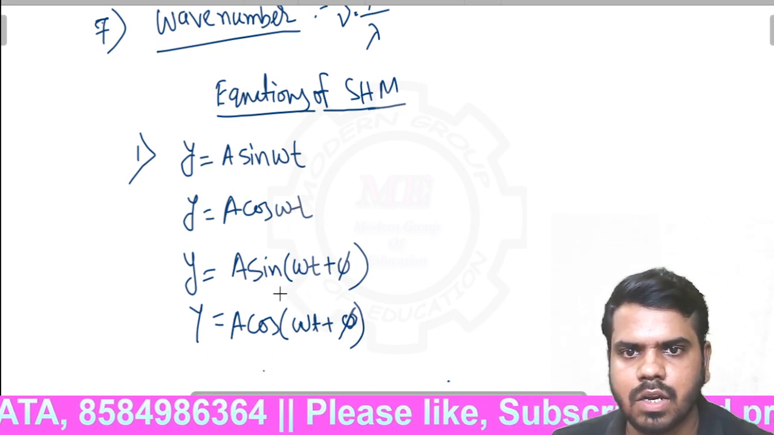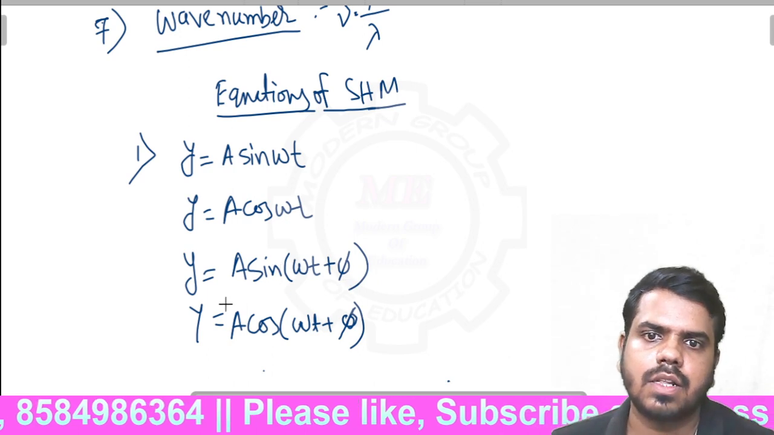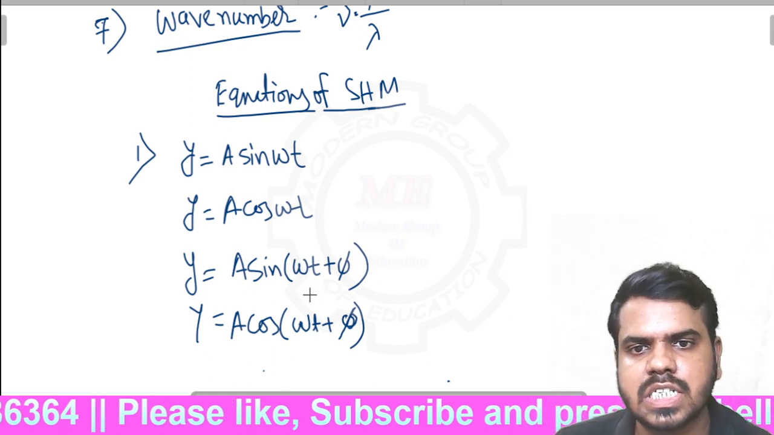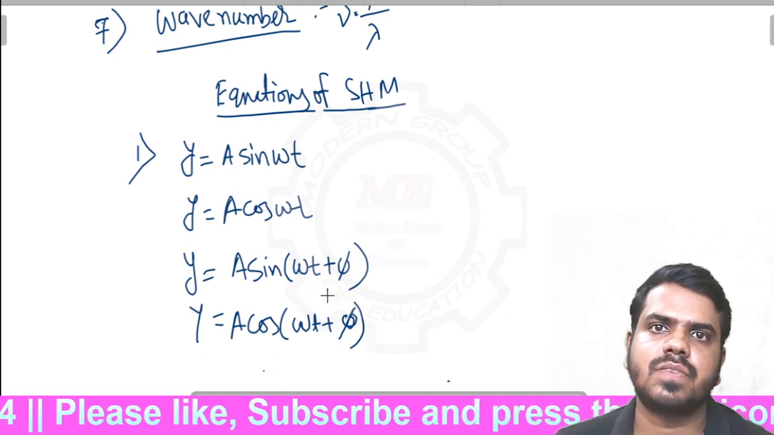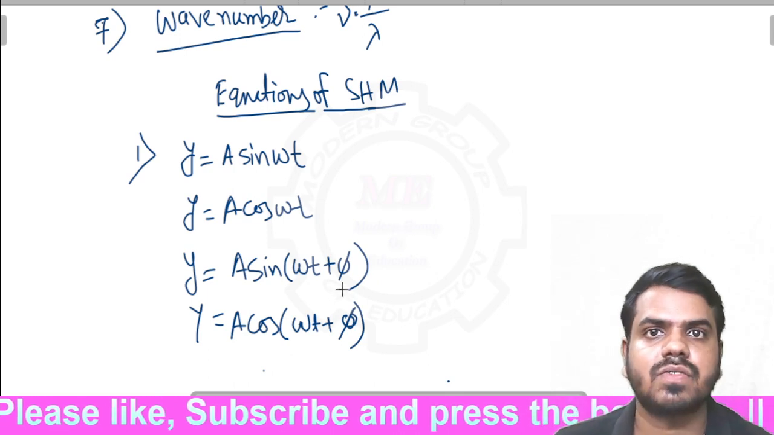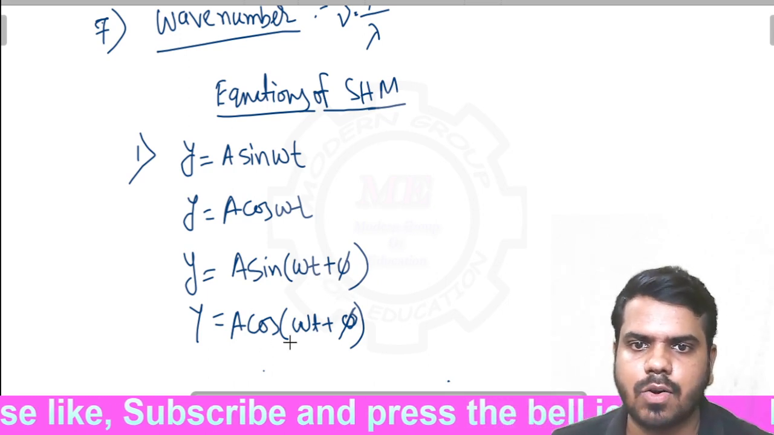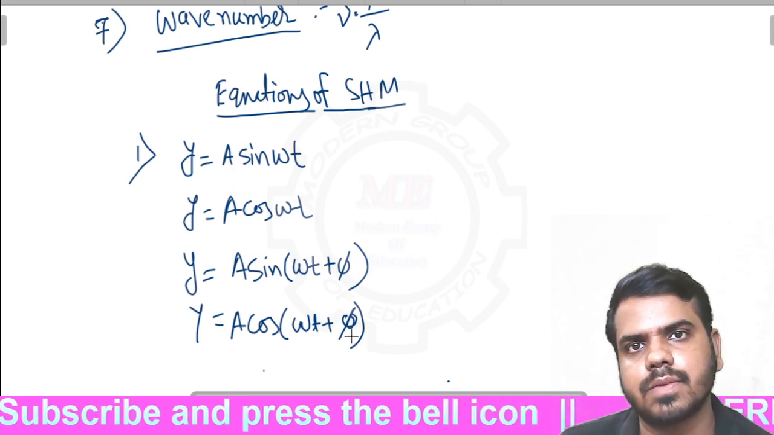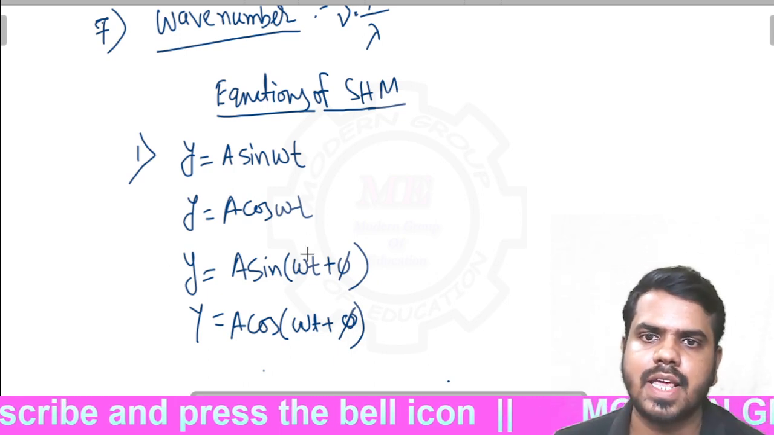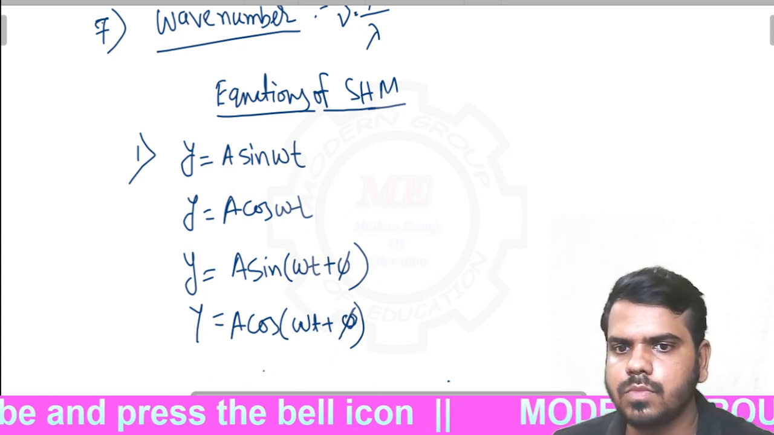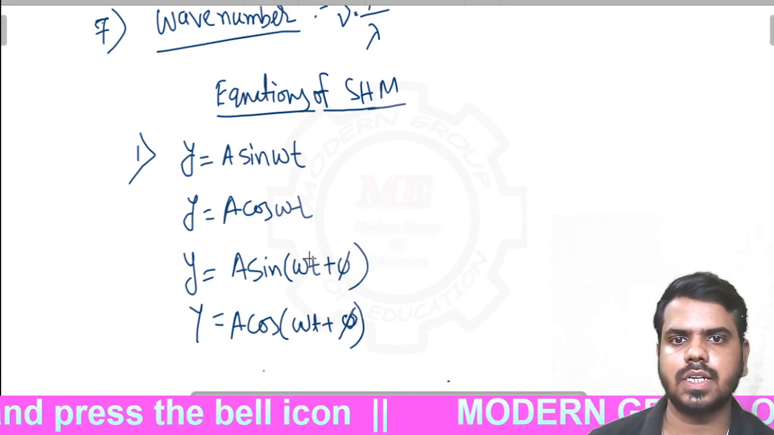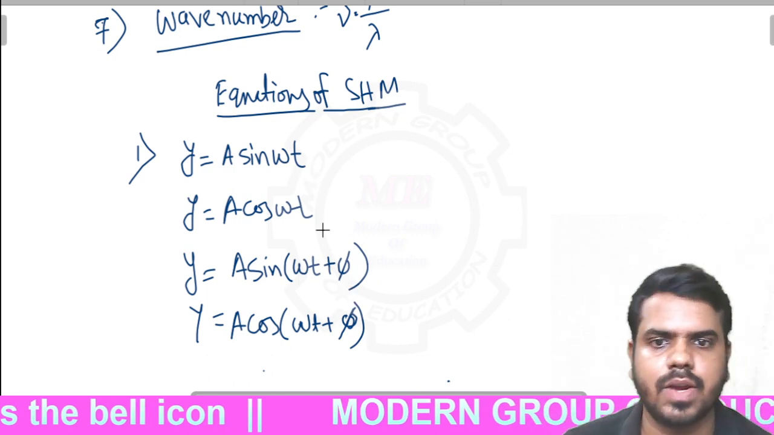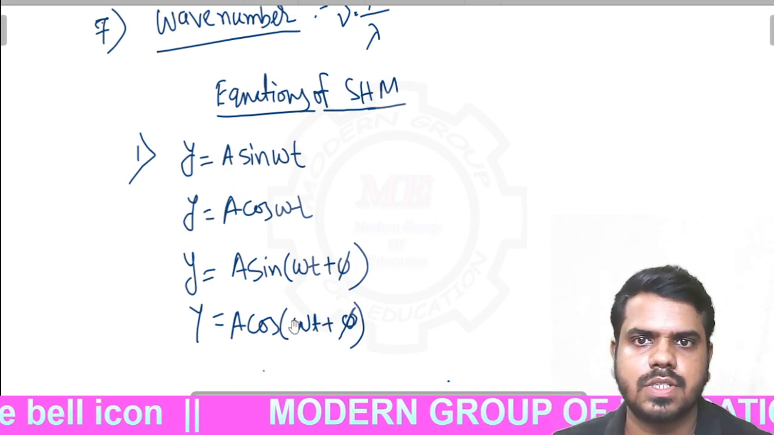Okay, now here omega t plus phi means this SHM or this oscillation starts from an initial phase difference. It will start from an initial phase difference phi. Clear? And with cos, it will also start from an initial phase difference phi. Understood? So a sin and a cos, the differences are there. For the sake of simplicity, we will only use sin omega t, not phi. Clear? So these are the equations of SHM.